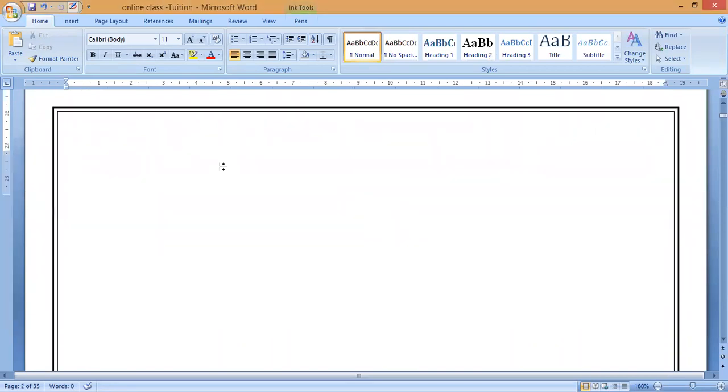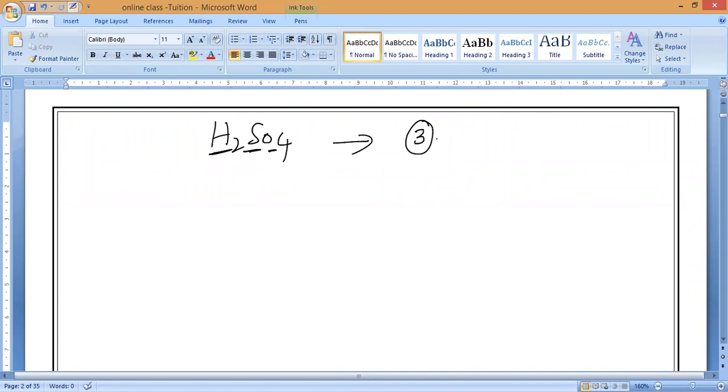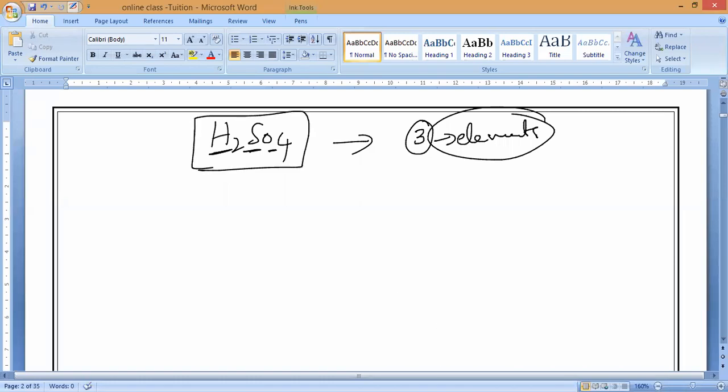For example, you can take sulfuric acid. How many kinds of atoms are present? H2SO4. Three different atoms are present: hydrogen, sulfur and oxygen. So three different elements are chemically combined. Correct or not? This is what you should understand, and you have to verify carefully. So this is the concept called molecules of compounds. Molecules of elements as well as molecules of compounds are over.